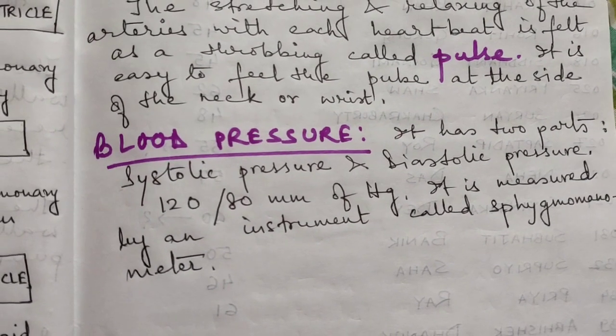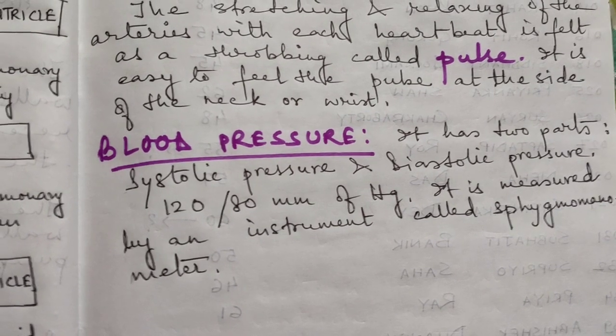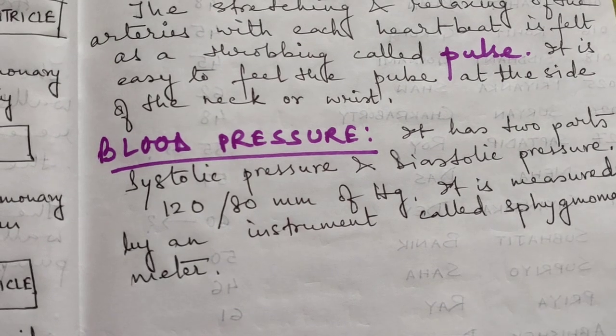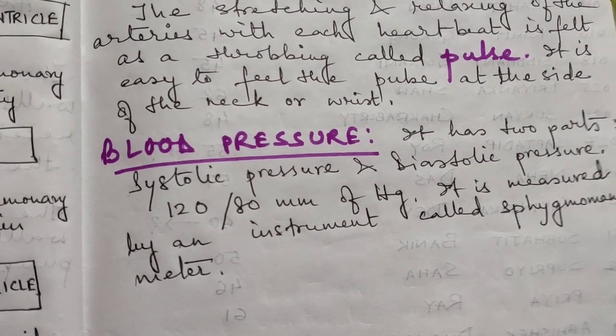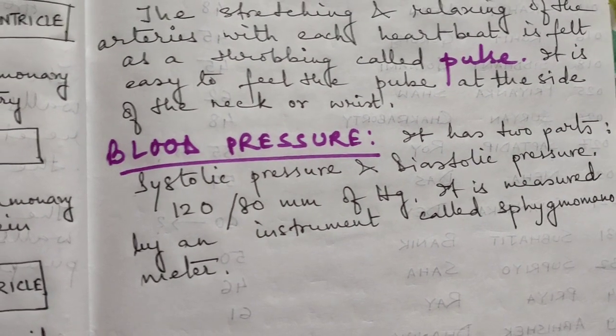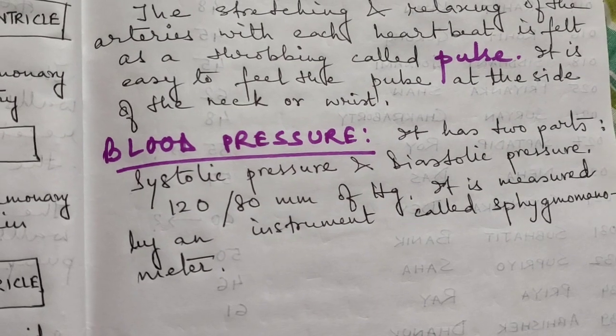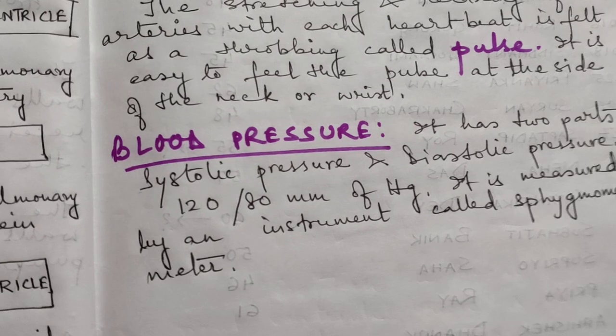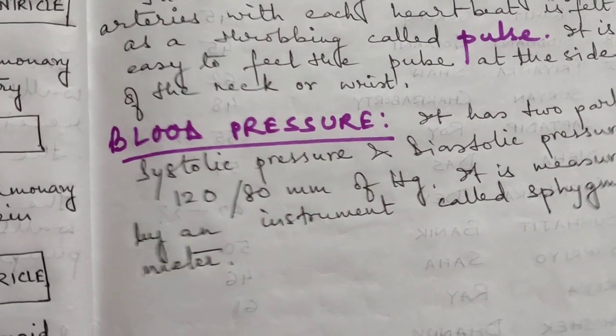The upper limit is the systolic pressure and the lower limit is the diastolic pressure. And what is the ideal range of it in an adult? The average pressure that an adult should have is 120 by 80 millimeter of mercury.